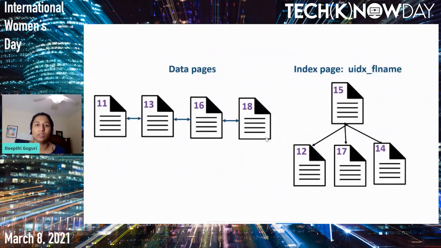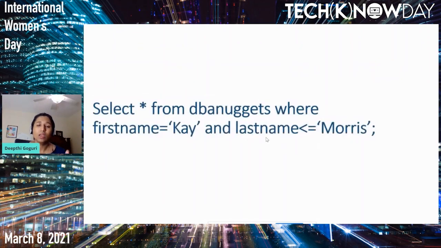Now this is how our database pages look like. We just added one data page for the table, and our index looks the same actually. Now let's go ahead and do a select star from DBA Nuggets, where the first name is K and the last name is less than or equal to Morris. How do you think that SQL Server will get this information?